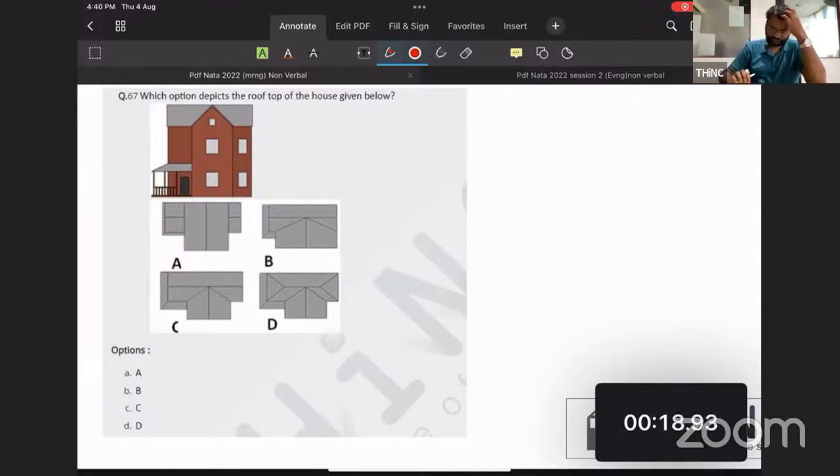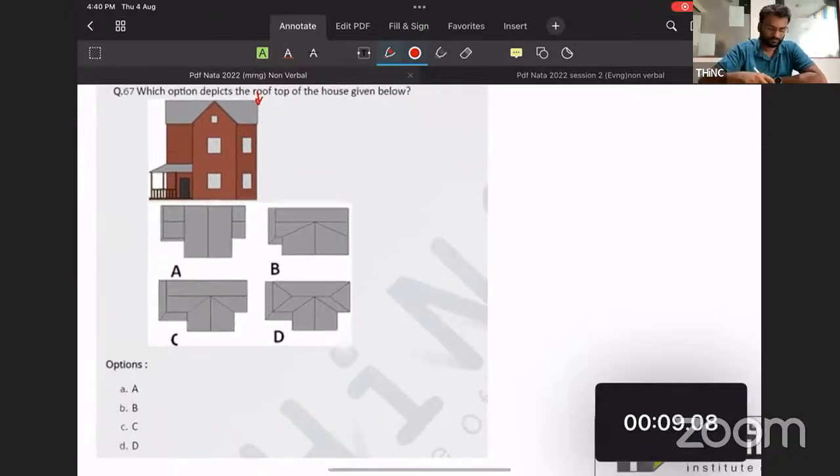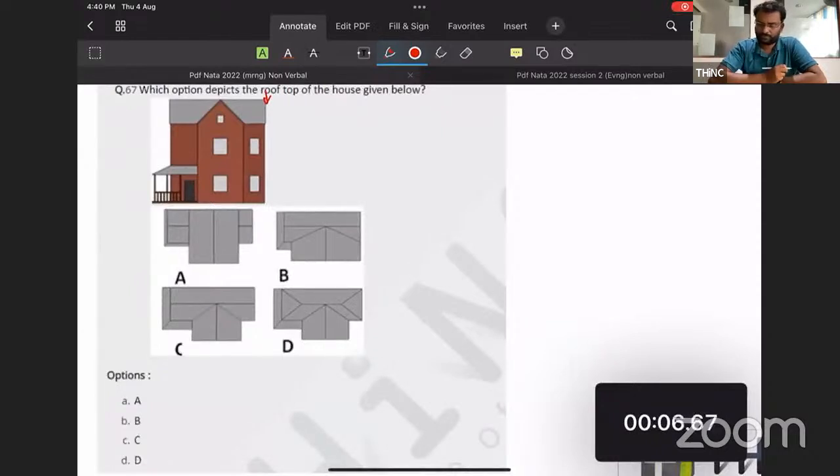So just look from the top. Go for the number of surfaces you can see from the top. Okay, Michiko went with B. So actually we can find a roof-like structure over here, and that is present in all the figures. If you look at the roof-like structure over here, it is absent in option A.